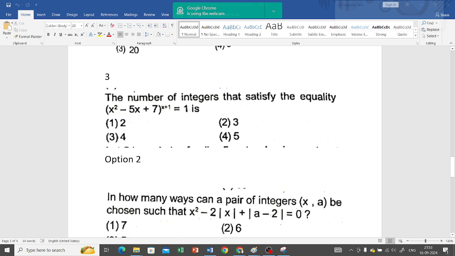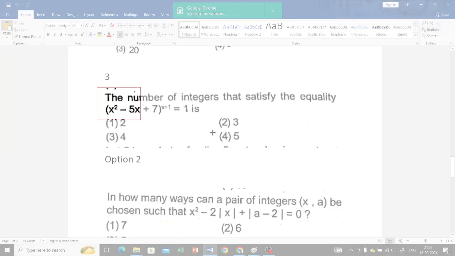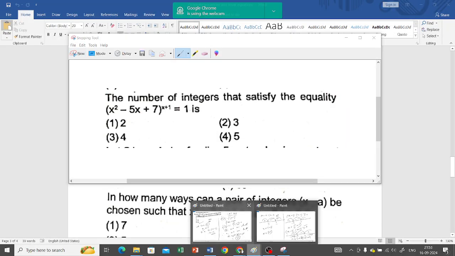Let us do this one. This is a very easy sum.